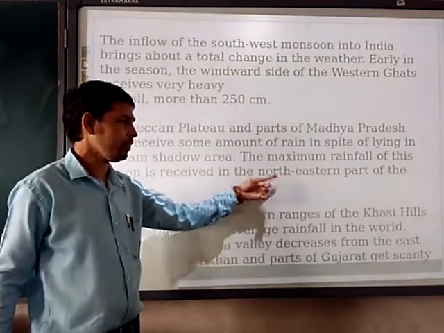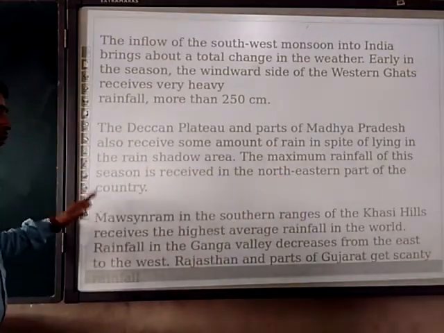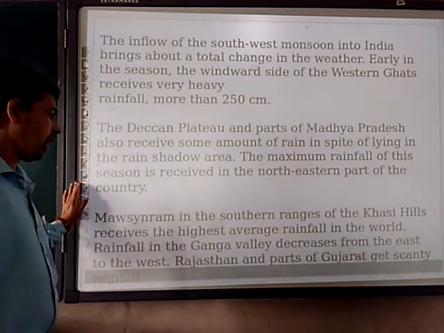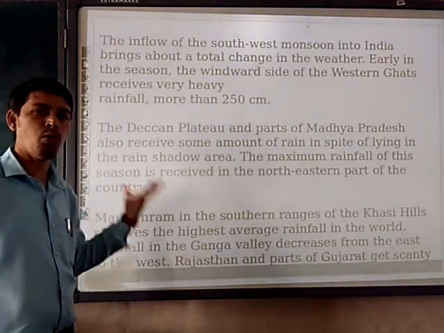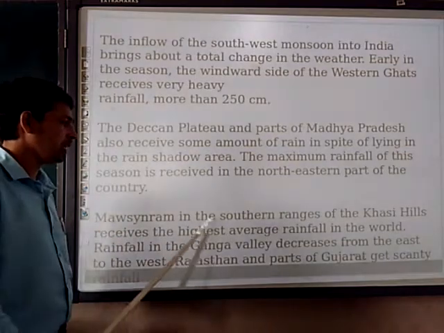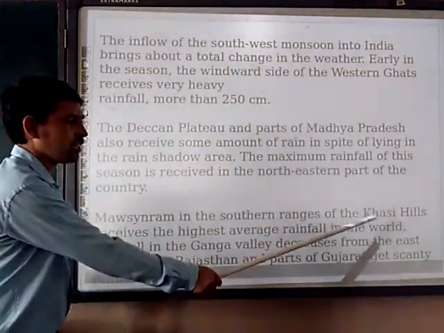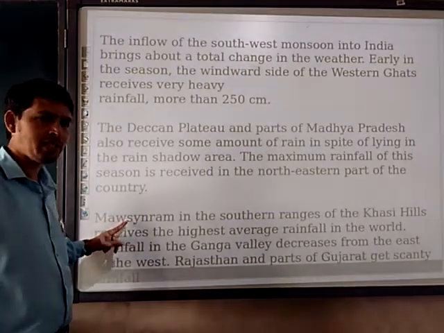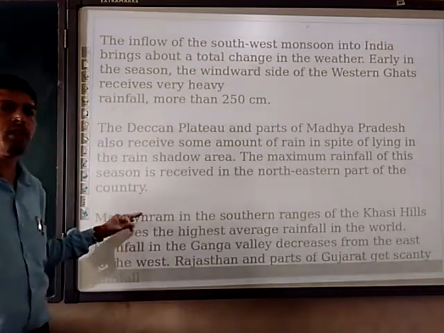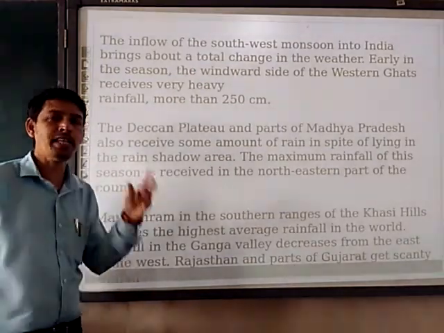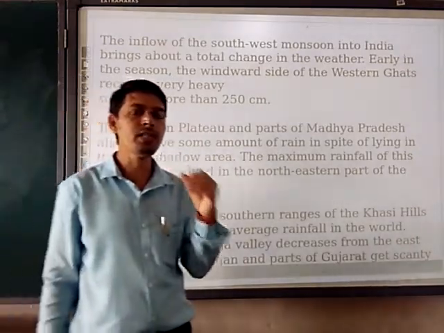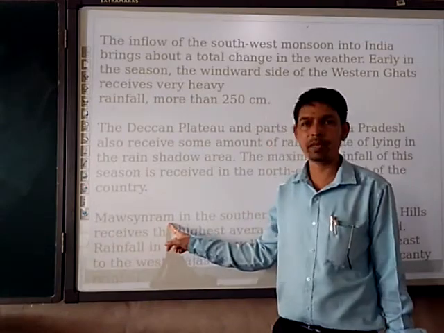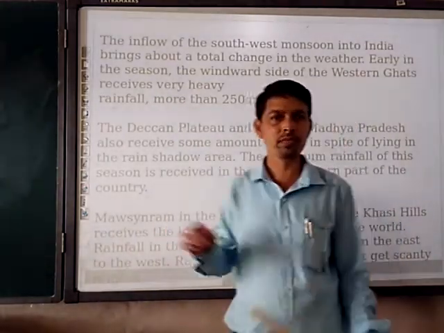We are going to see the wettest place in India and the wettest place in the world, that is Mawsynram in the southern ranges of the Khasi Hills. This is very important. It is going to be asked in MCQs, one sentence answer. Which is the wettest place in the world? So you have to write Mawsynram is that place.